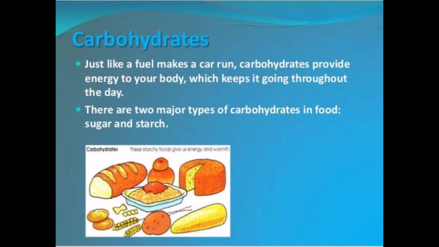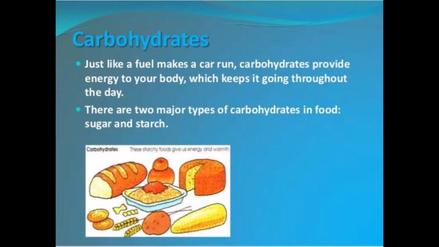So, first is carbohydrates. Just like fuel makes a car run, carbohydrates provide energy to your body which keeps it going throughout the day. Carbohydrates are made up of carbon, hydrogen, and oxygen. As we know, plants make food by the process of photosynthesis, and in this process, plants make food in the form of carbohydrate. Carbohydrates in our food are present in the form of sugar and starch.